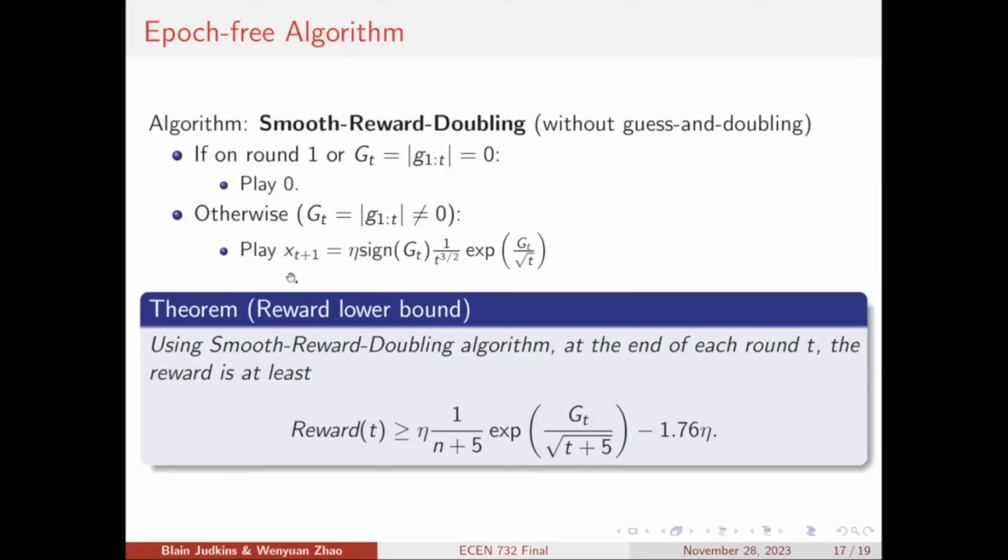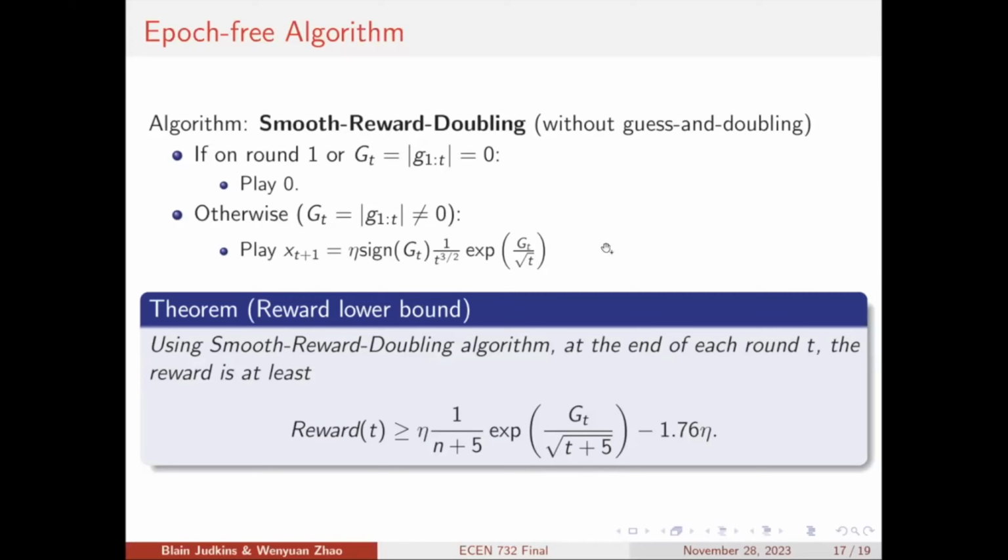That is, you play this xt plus 1 equal to this eta times a sign function times a fixed function with respect to gt and t. Okay, so if this gt is positive, then you just keep the same value. If gt is negative, you just need to flip the sign of your result.